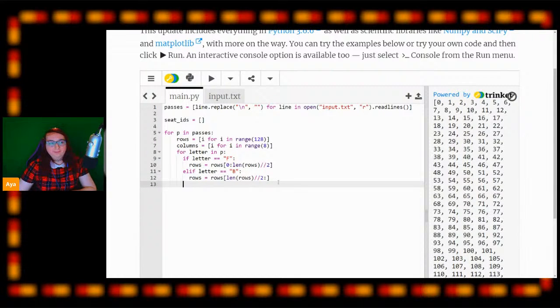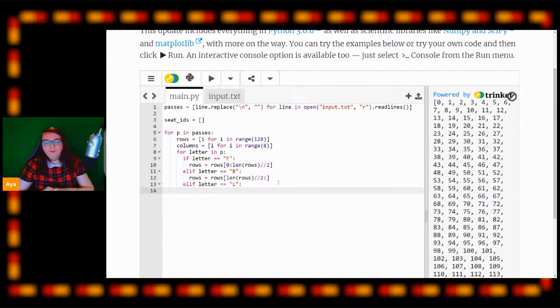And then we're going to say if the letter is equal to R, we know that, no, let's go with L first. The exercise tells us that if the letter is L, we want, once again, the front half of the columns. So if the letter equals L, we're going to do what we've already done. Columns equal columns split at from 0 up until the length of columns divided by 2, just like so.